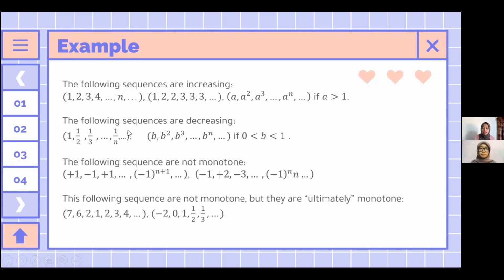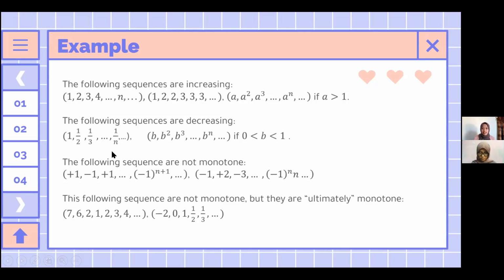Next, for the examples of sequences that are decreasing, we have the sequence 1, 1/2, 1/3, ..., 1/n.